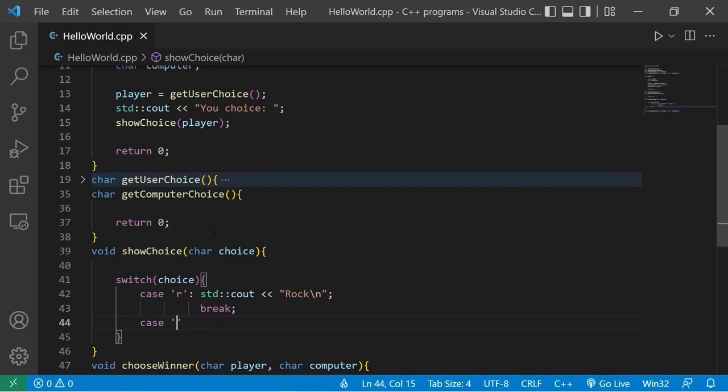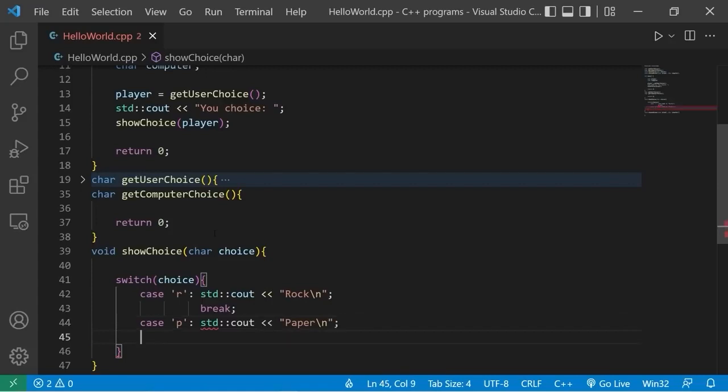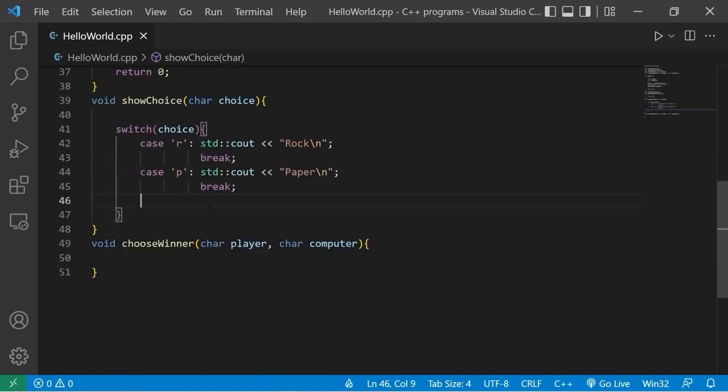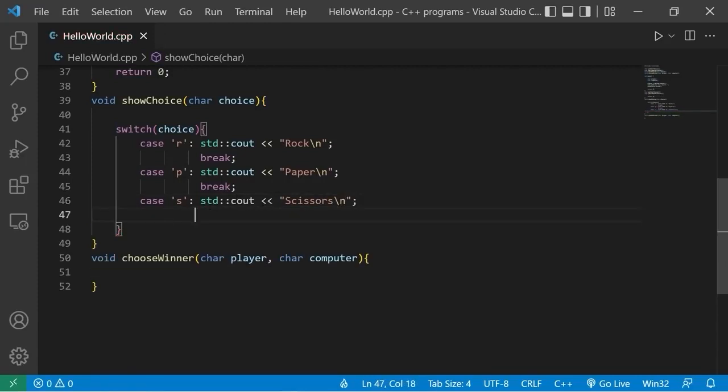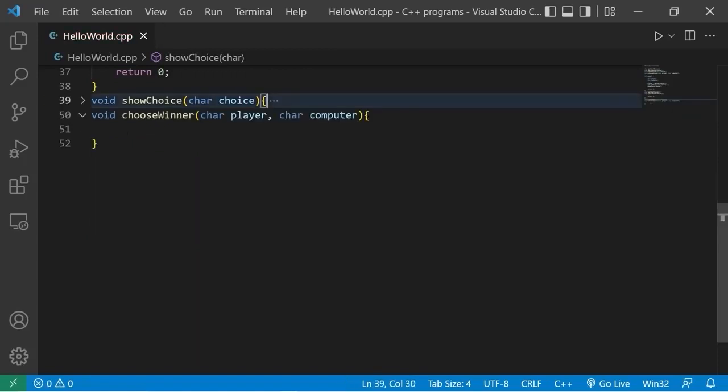Then case P for paper. Standard output, "paper". I'll add a new line. Then break. Case S for scissors, standard output, "scissors", new line, then break. Let's close out of this function, then test it.